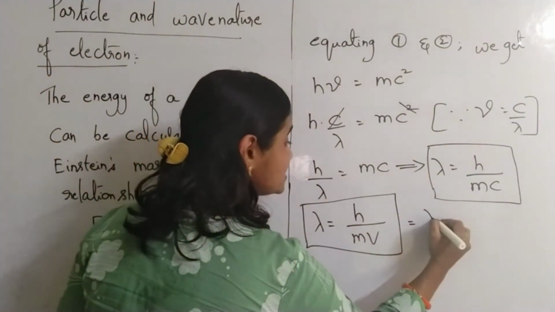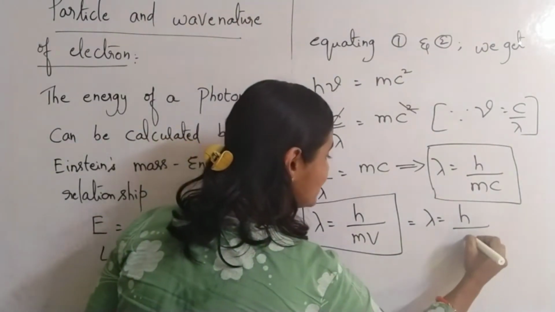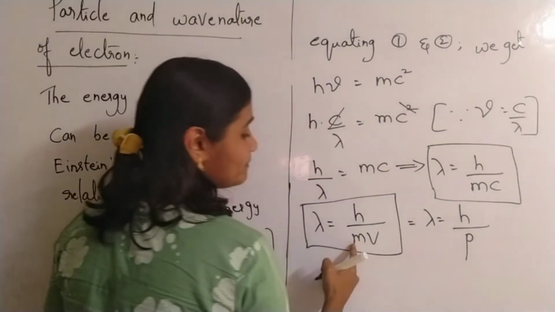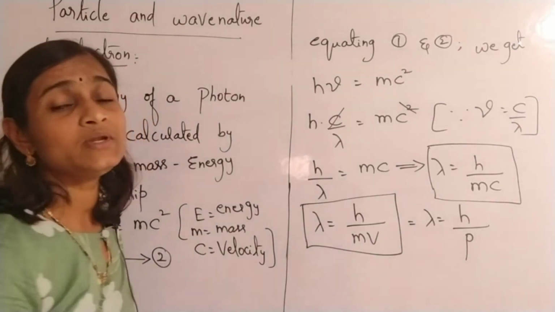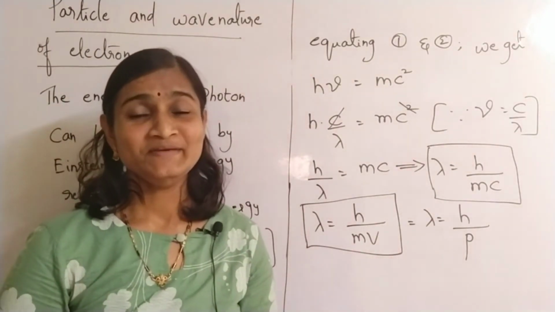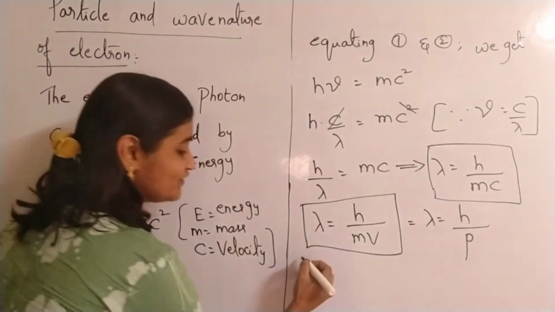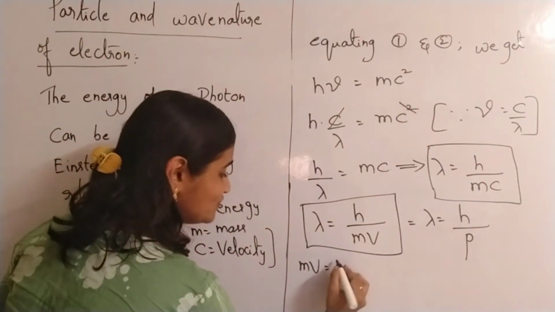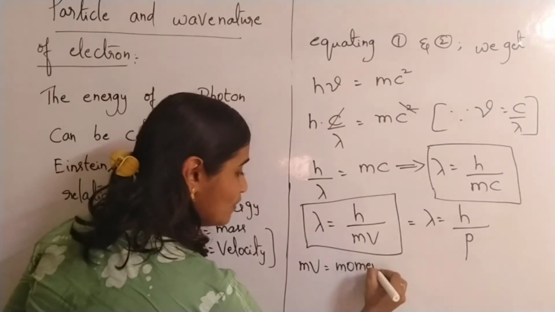Lambda is equal to h by mv, and this can also be written as lambda is equal to h by p. P means m into v. Do you remember what m into v stands for? Yes, momentum. Mass into velocity means momentum.